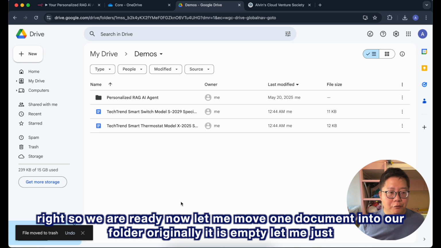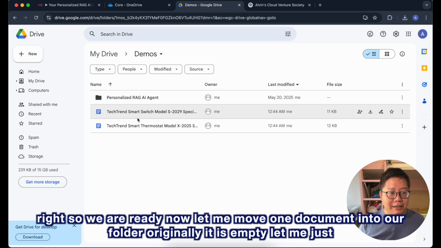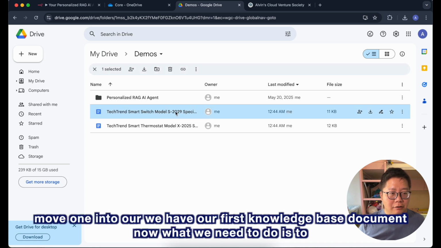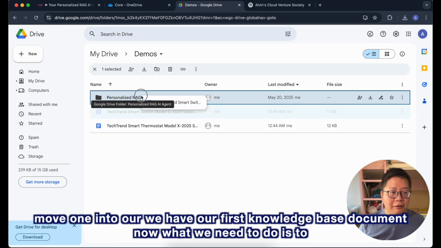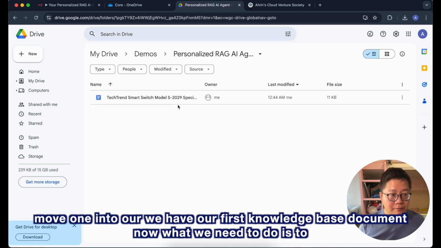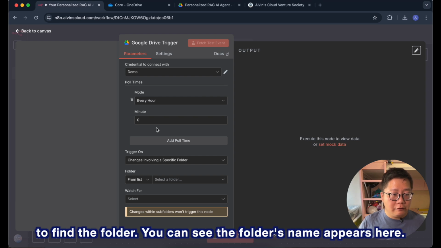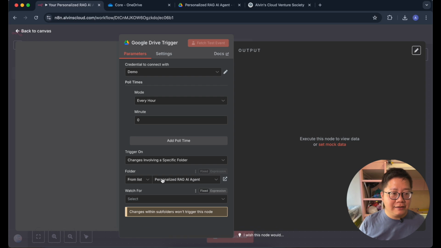Now, let me move one document into our folder. Originally, it is empty. Let me just move one in so we have our first knowledge base document. Now, what we need to do is to find the folder. You can see the folder's name appears here.